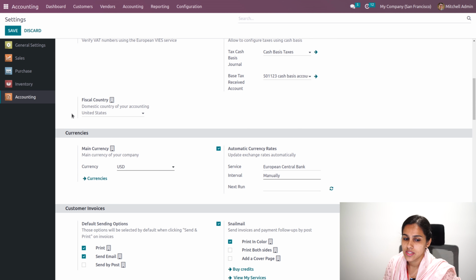Then we have discussed other features. So fiscal country is the domestic country of your accounting. As you create your company, the information you have provided in the company, like which country it belongs to, will be the default fiscal country.